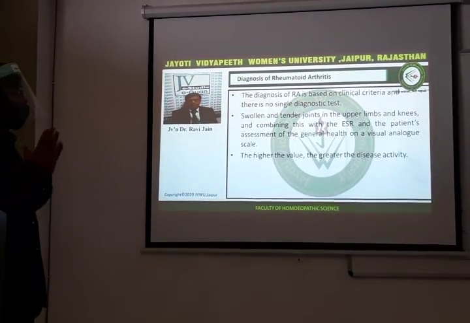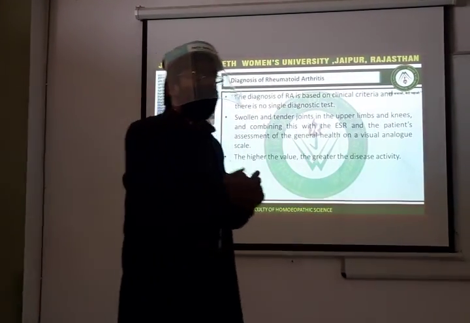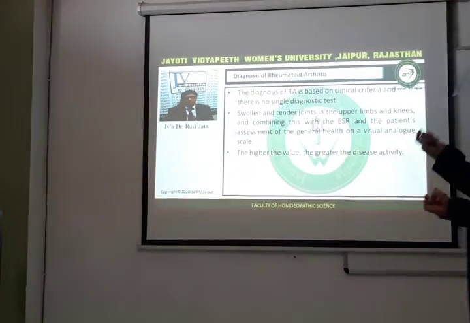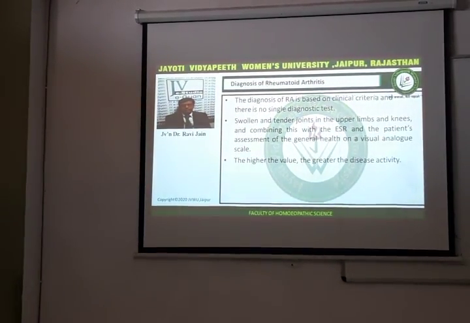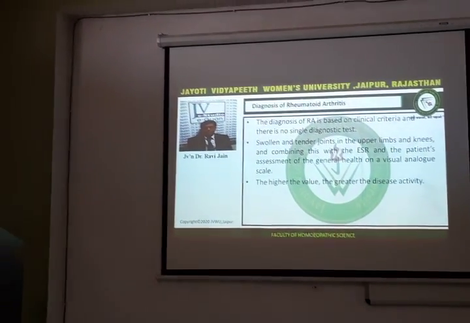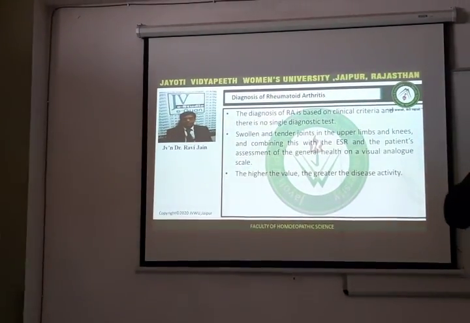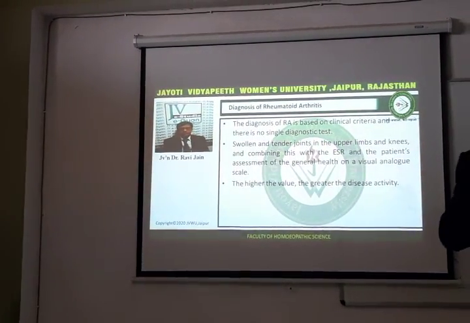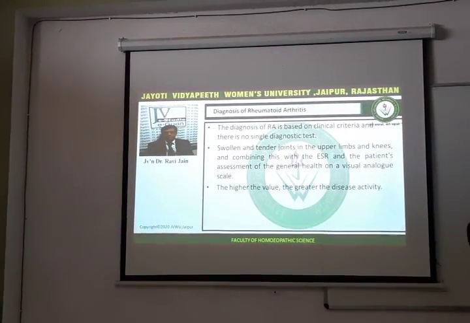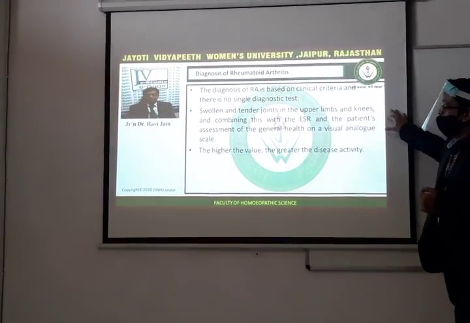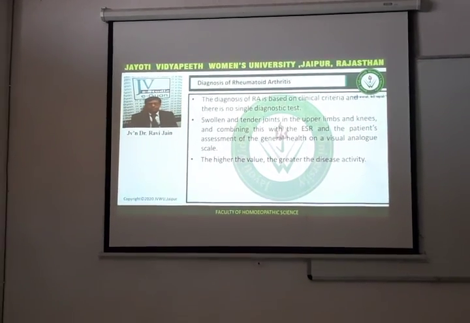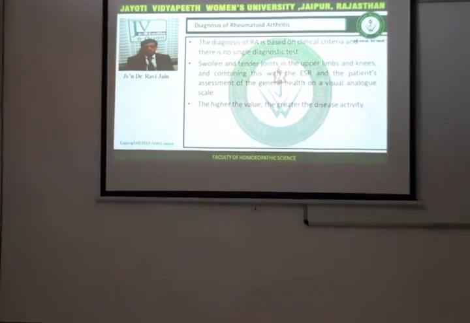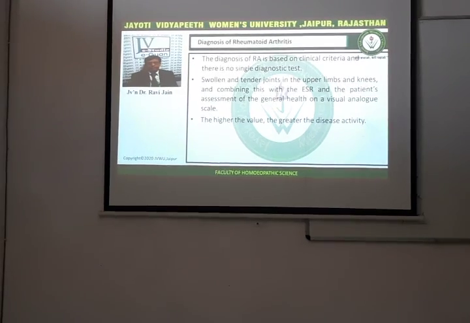Now, the diagnosis of rheumatoid arthritis is based on clinical criteria, and there is no single diagnostic test which can tell you that this is a patient of rheumatoid arthritis. Just by checking the rheumatoid factor, you cannot jump to rheumatoid arthritis. We have to look for all the other clinical criteria in order to diagnose this condition: swollen and tender joints in the upper limb and knees, combined with the ESR and the patient assessment of general health on the visual analog scale.